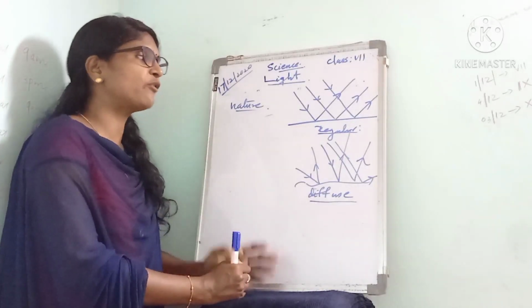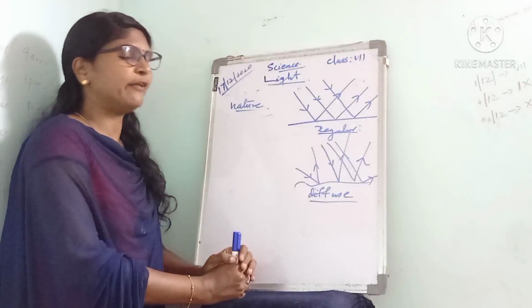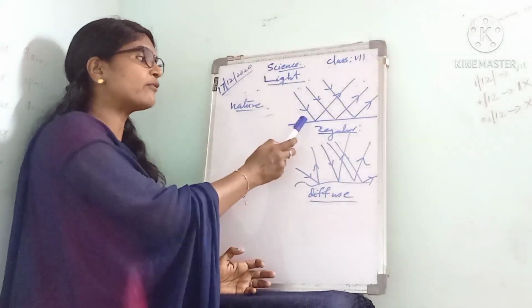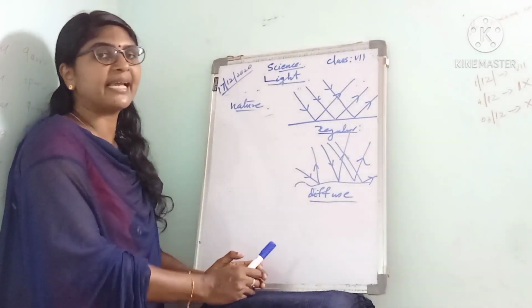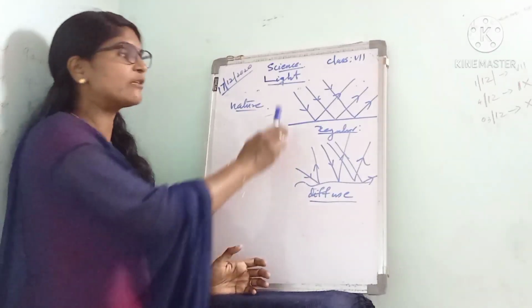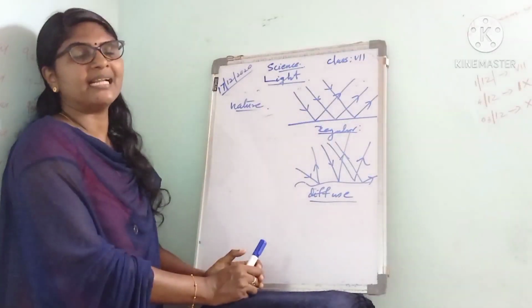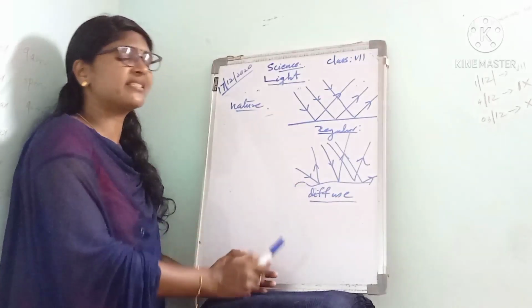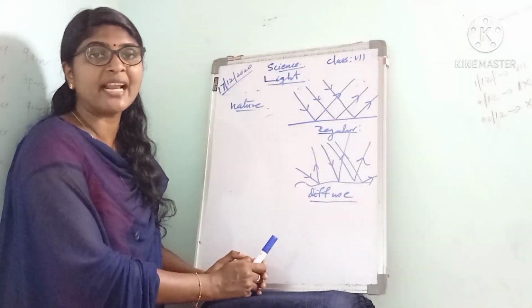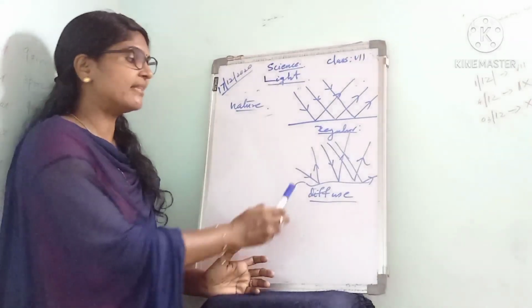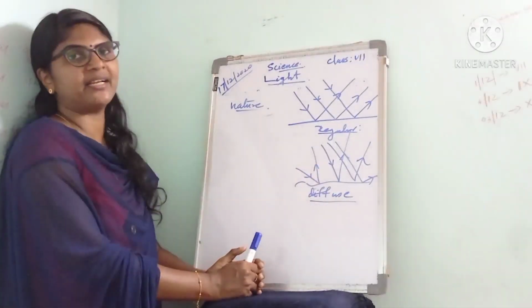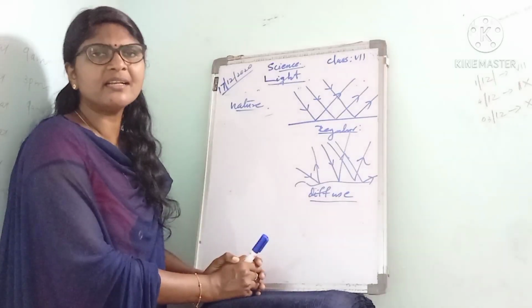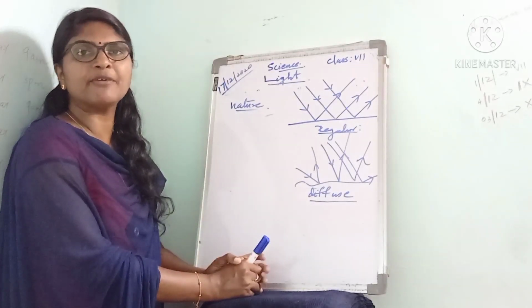Reflection is of 2 types, regular reflection and diffuse reflection. Regular reflection takes place in the case of smooth surfaces. Here the light is reflected in a definite manner. Diffuse reflection takes place in the case of a rough or uneven surface. Here the light is scattered in different directions.